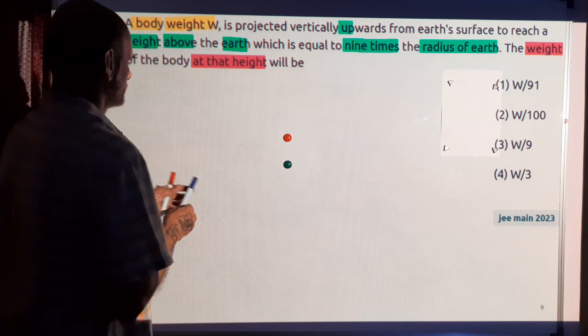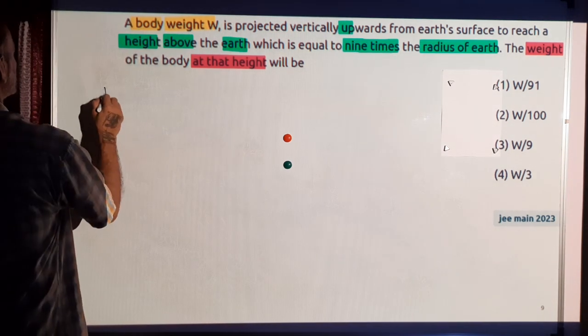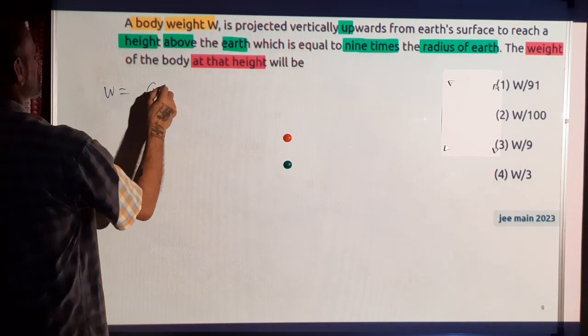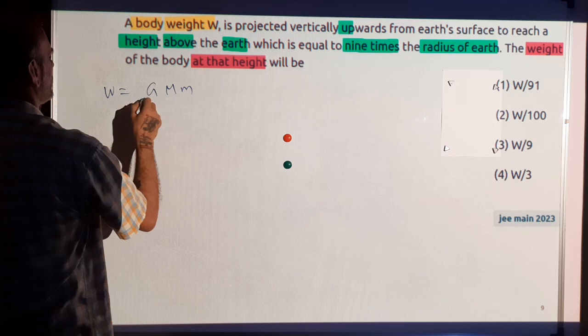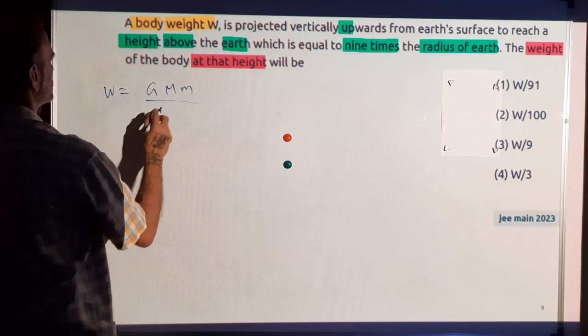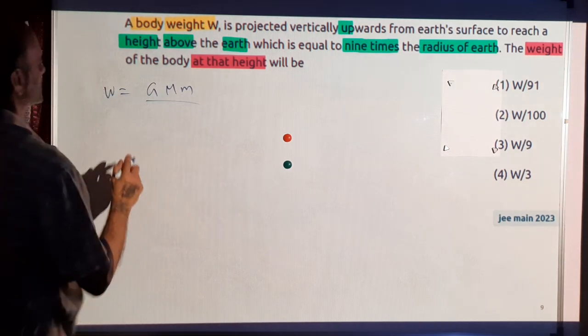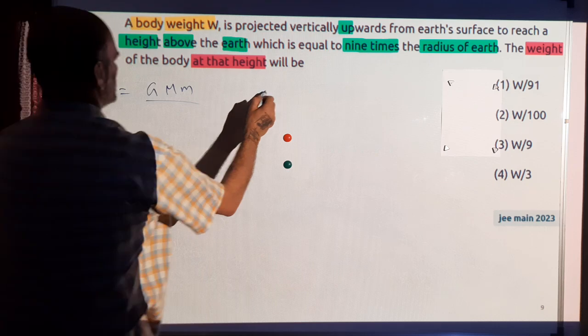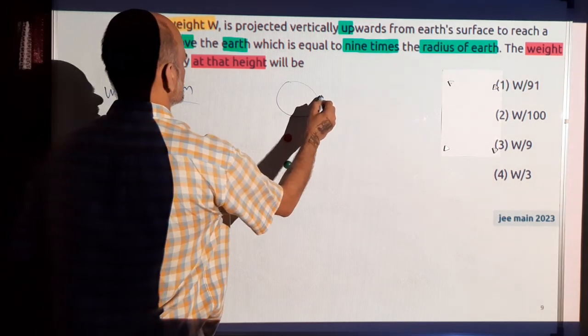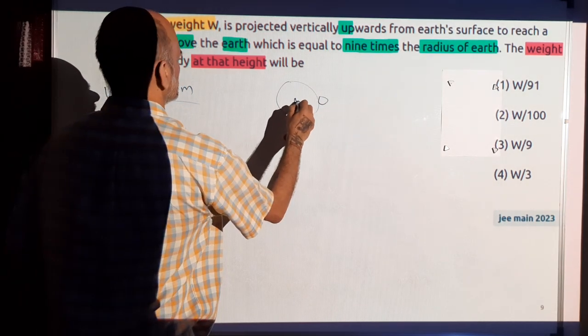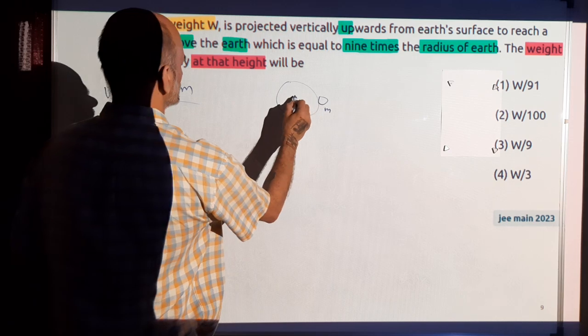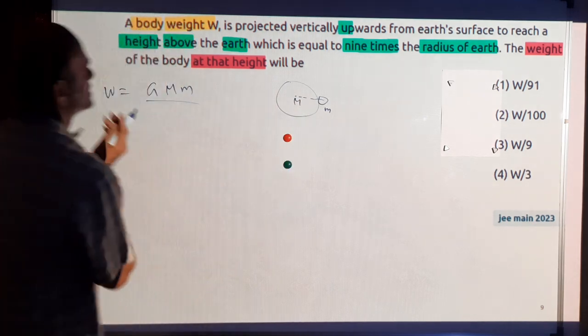Weight of an object is the force between two objects, which goes as one by distance square. In the first case, it's thrown from the surface of Earth, so the mass is like this. The distance between these two is the radius of this Earth.